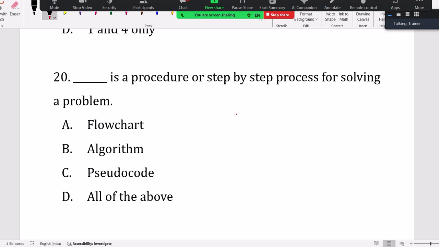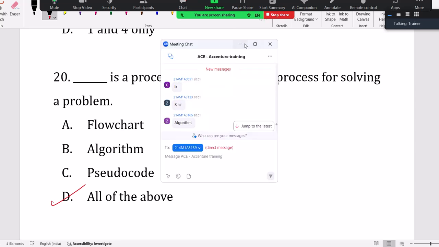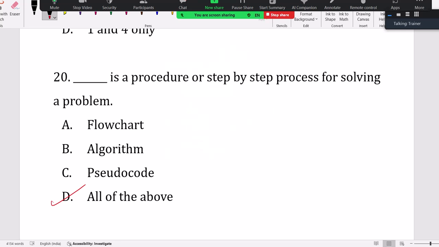Yeah, all the above, right? Pseudocode, algorithm, flowchart, all are step-by-step processes for solving a problem. It's not only flowchart, all these are step-by-step processes for solving a problem. Many people give algorithm or flowchart, but it's all the above.